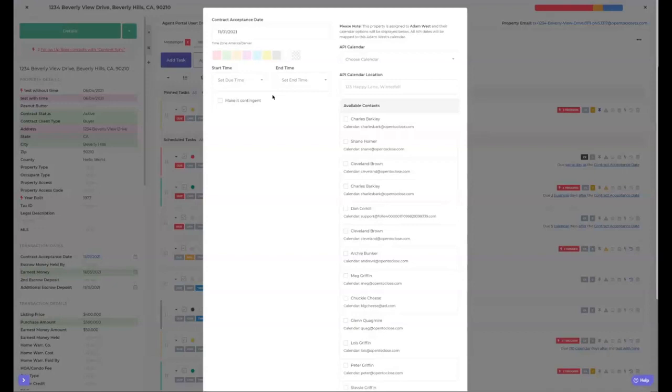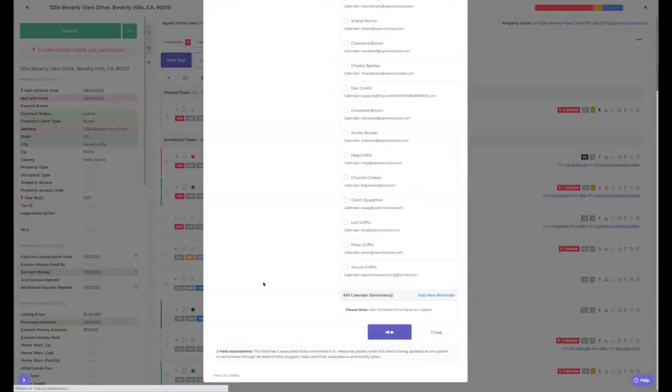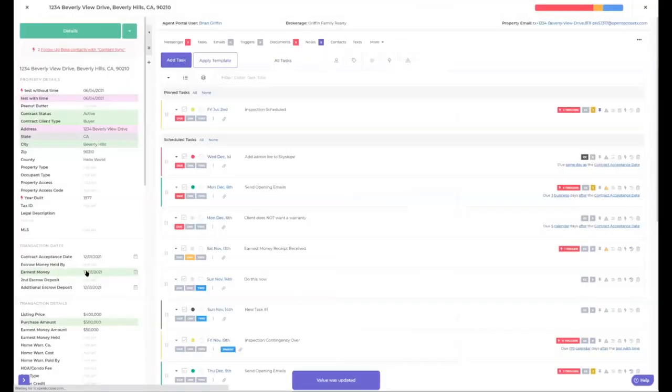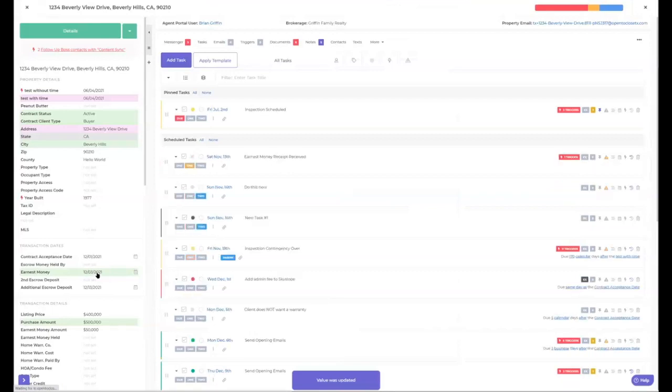I'm going to switch this contract acceptance to, let's just make it a month, so we can update that. Now my date template in there is also going to update all these dates. So my earnest money is 2 business days after contract acceptance. So that updated, this updated. And now my send opening emails is right here. It's this one, 3 business days after.